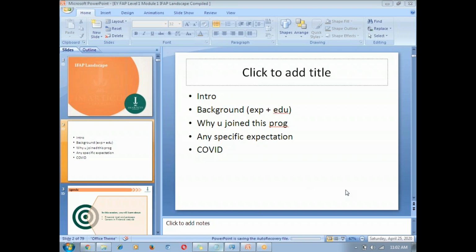I joined this program for a future in finance in depth, like in mergers and acquisitions and in the finance analyst profile. My expectation from this program is that we can look at the current scenario, what is happening in the finance domain in the COVID situation. It will help us get better knowledge about the finance domain and what is going on.